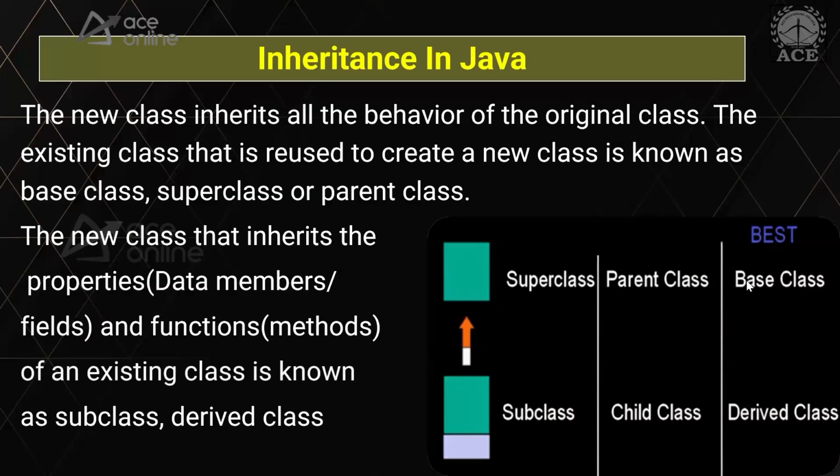So these are the classes from which we are inheriting, and these are the classes which are inheriting into it. This is how inheritance will look. The main advantage of inheritance is code reusability, and it also promotes polymorphism. We will see that, but that is a major advantage of it.